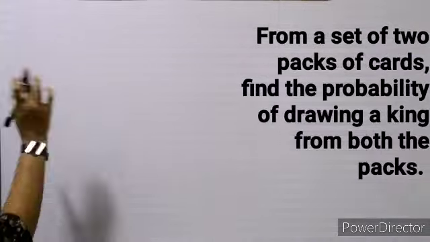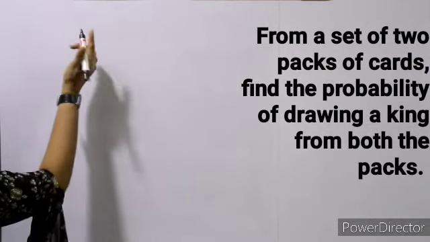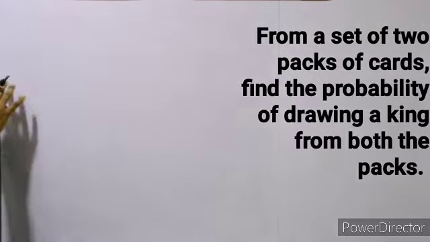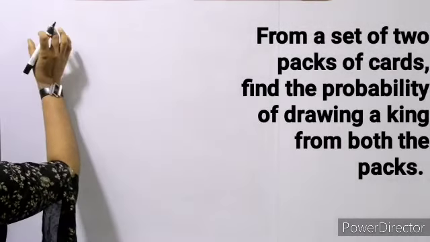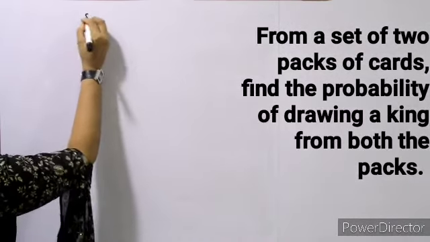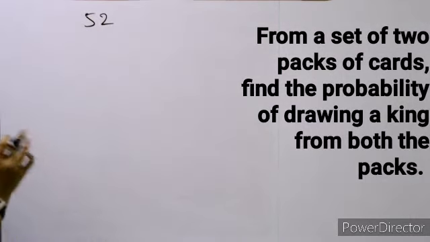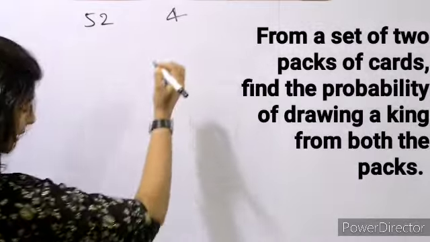A set of 2 packs of cards, we have to draw king from both the pack. ठीक है. So probability, so first of all drawing king, हमें first pack of, it has 52 cards in one pack. Okay. And कितने kings होते हैं? 4 kings. Okay.